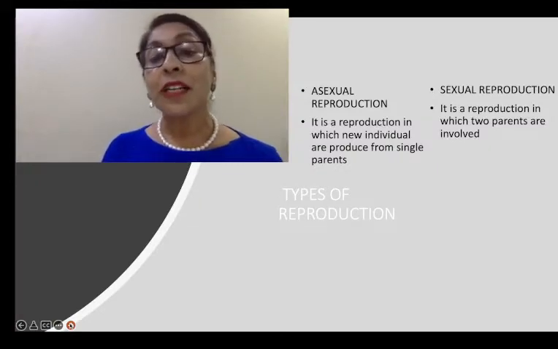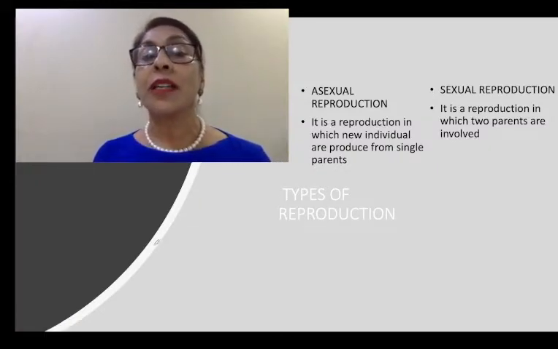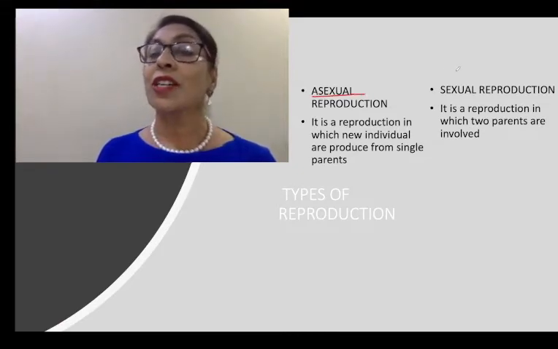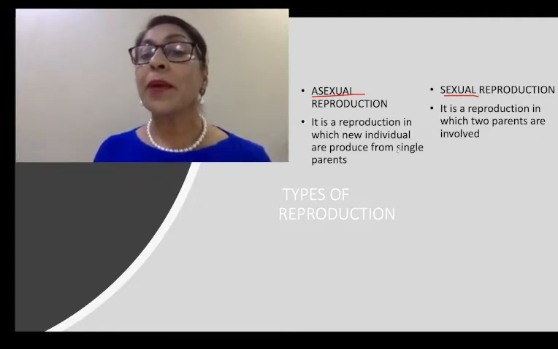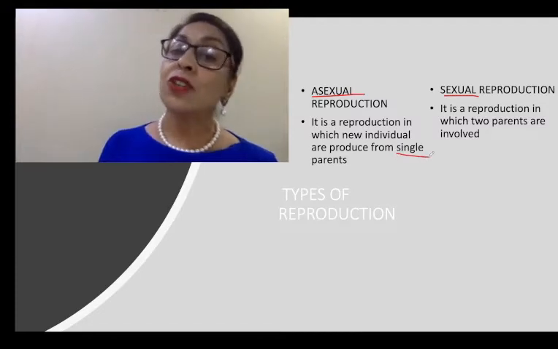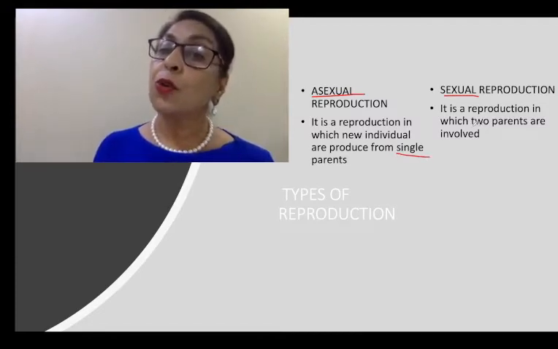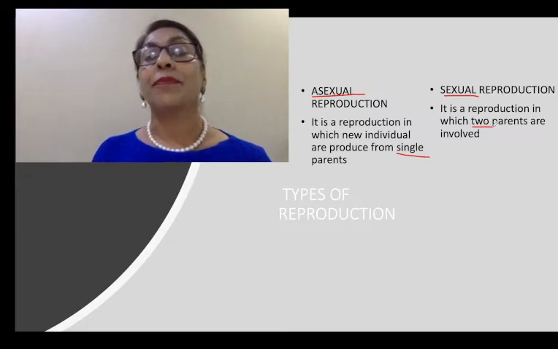Now we are going to study the types of reproduction. There are two types of reproduction, asexual reproduction and sexual reproduction. Asexual reproduction is one in which a single parent is involved. Sexual reproduction is one in which two parents are involved.